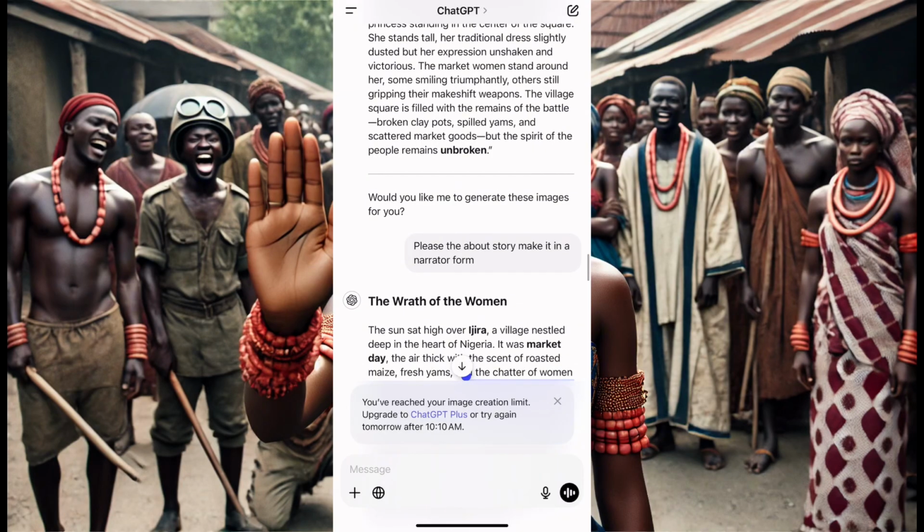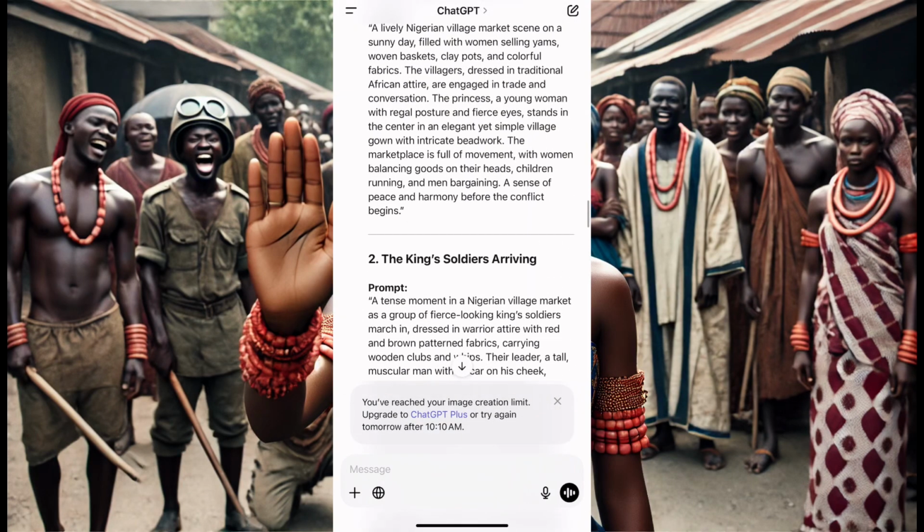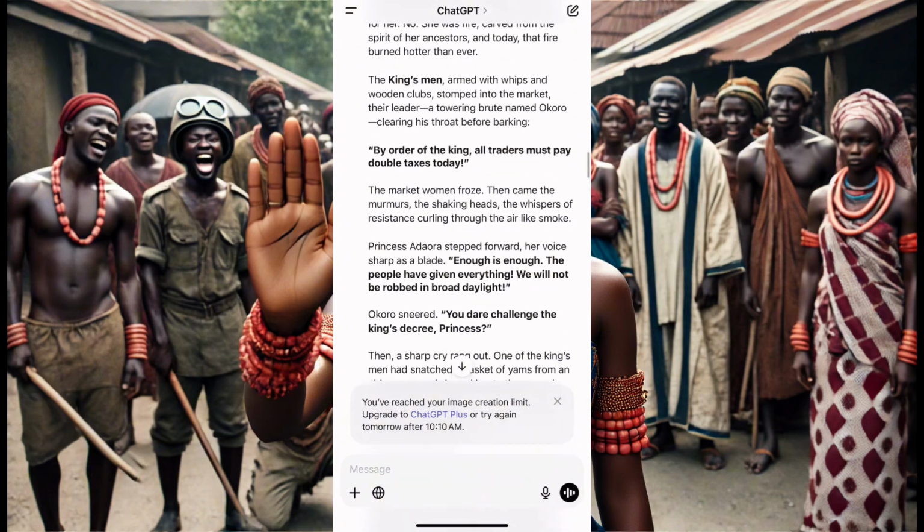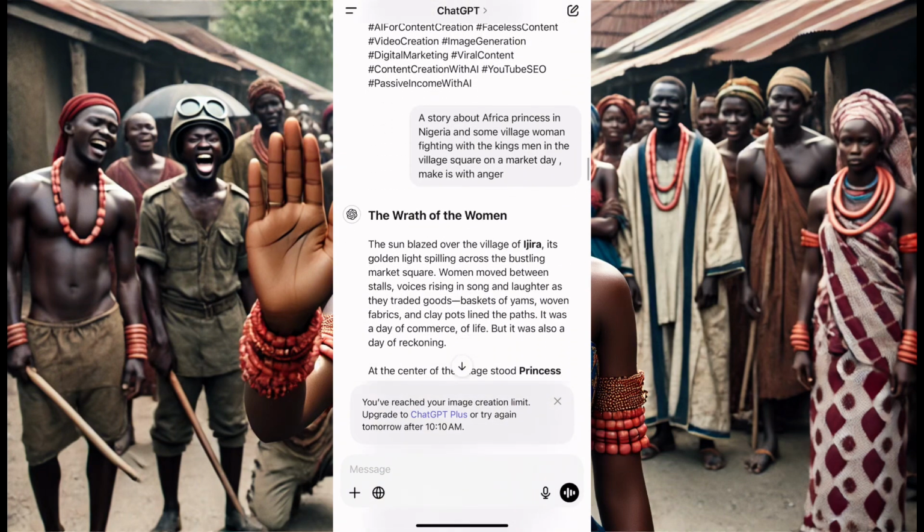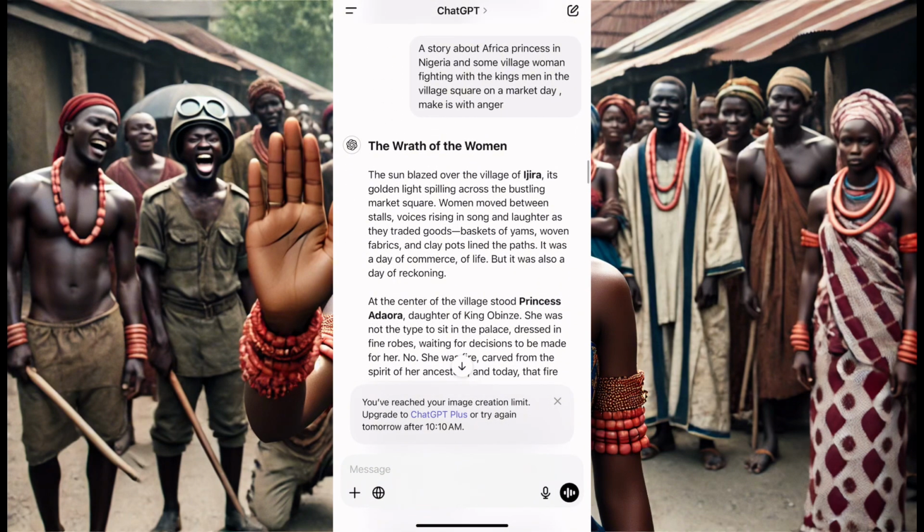So I said, let's go to the start. So this is the first prompt. Yeah, I said a story about an African princess in Nigeria and some village women fighting with king's men in the village square on a market day. Make it with anger, because I wanted the anger something inside.